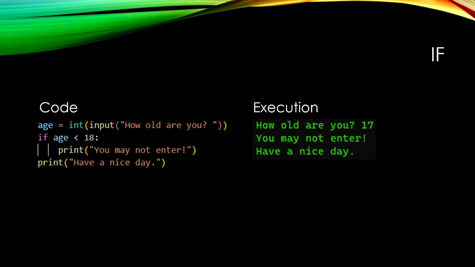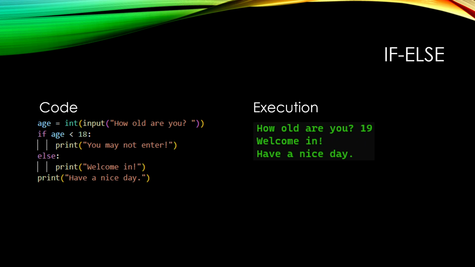So here's what your code is going to look like for a basic if. We have the variable age, which is assigned to input for how old are you, that we then cast to an integer. We ask if age is less than 18, and if so, we print you may not enter. Regardless, we then print have a nice day. And then we see the output here. We ask, how old are you? If we gave it 17, it'll say you may not enter, followed by have a nice day. If we gave it 19, then the print you may not enter line would be skipped, and all you would see is have a nice day.